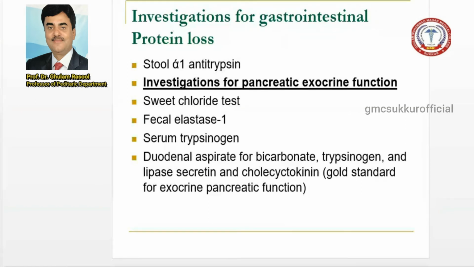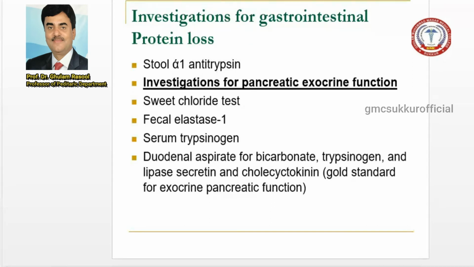Now, investigation for the gastrointestinal tract where there is a loss of protein, so you can advise for alpha 1 antitrypsin deficiency. So you can advise a stool test for alpha 1 antitrypsin. Investigation for pancreatic exocrine function, like the sweat chloride test, is usually done in a patient who presents with cystic fibrosis.